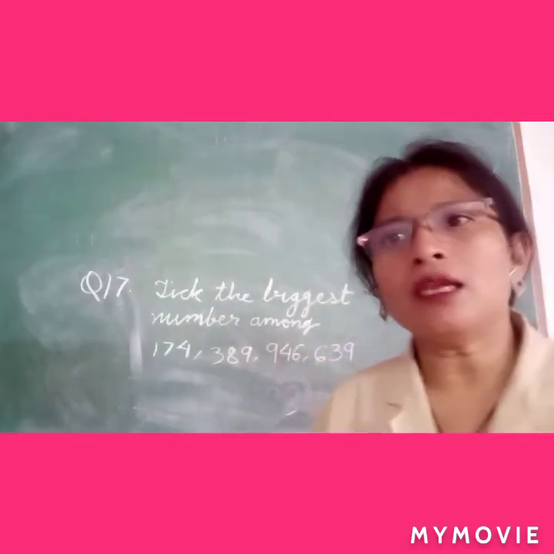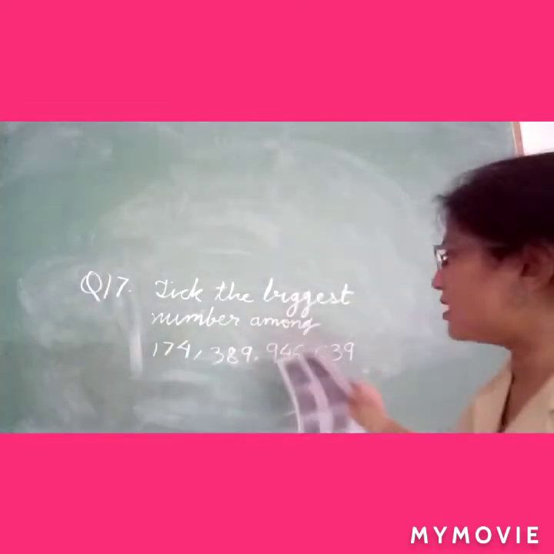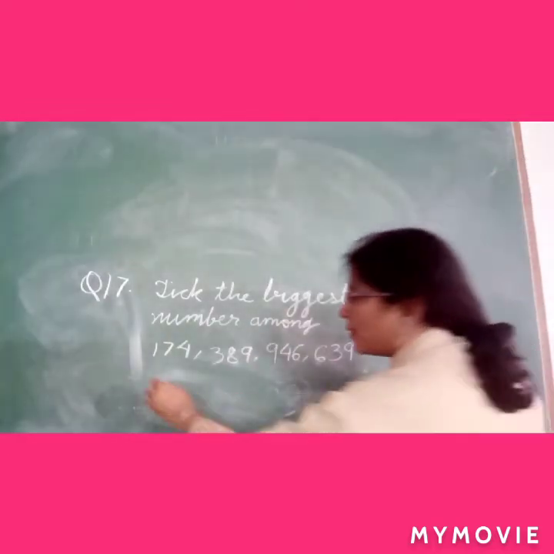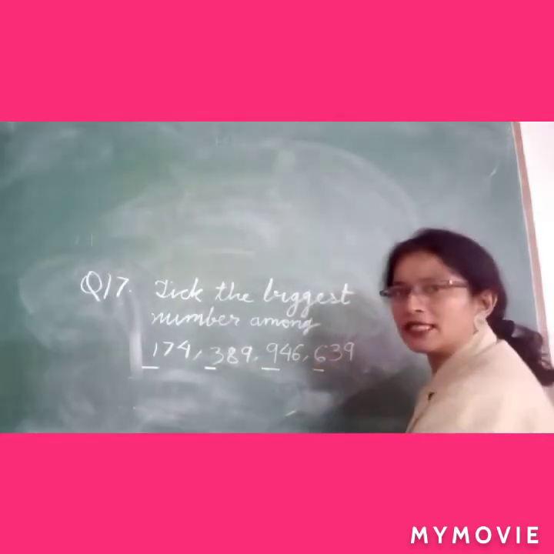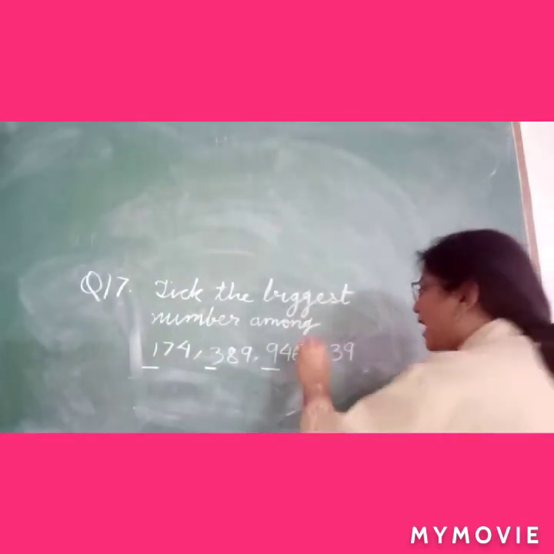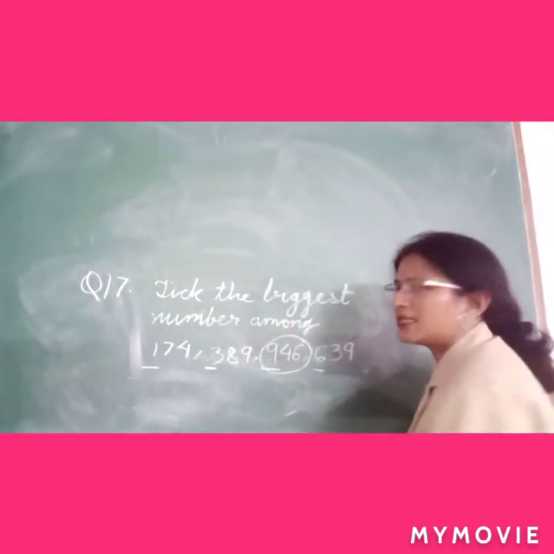Here you can see and compare the number which are in hundreds place. 1, 3, 9 and 6. In hundreds place 9 is given, so it is the biggest number.